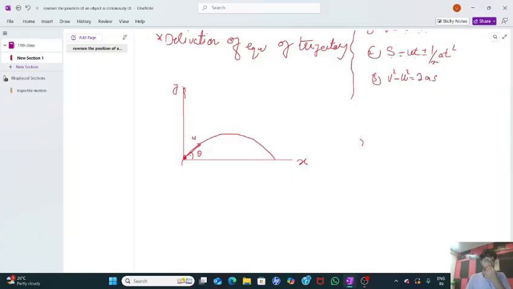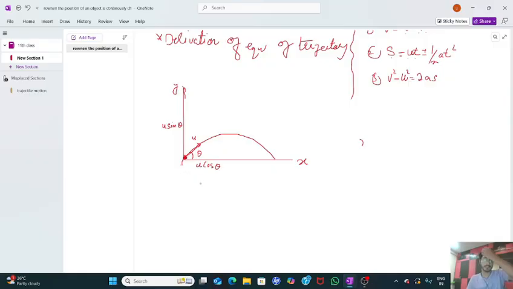Now, how can we resolve the components? The component along the line on which theta is taken, I have taken with respect to the horizontal, is cos theta. So here it is u cos theta. For the vertical it will be u sin theta. If I had taken the angle with respect to this, then this would be u cos theta and this would be u sin theta. But for understanding here, we are saying this is u cos theta and u sin theta.